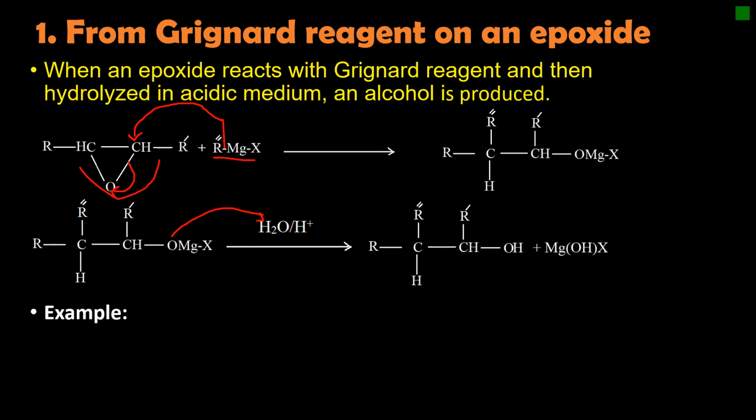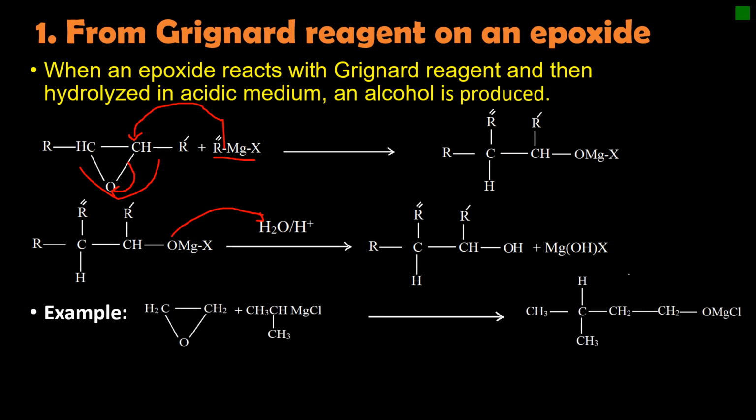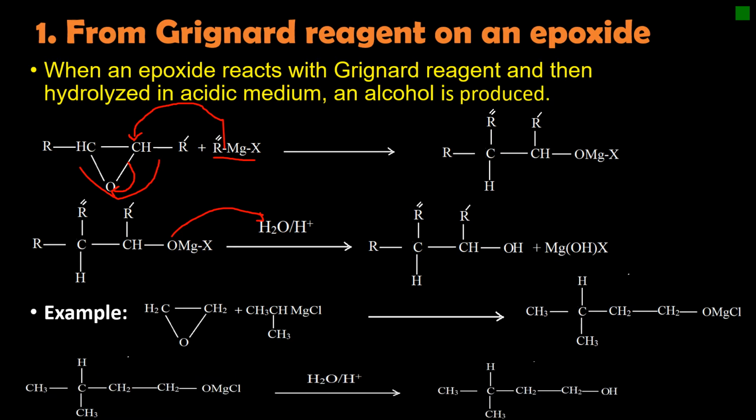Here we have an example when this simplest epoxide, which is called ethylene oxide, reacts with organomagnesium. It will first give a transition molecule which is magnesium alkoxychloride, and this is hydrolyzed in acidic medium to produce an alcohol and magnesium hydroxychloride.